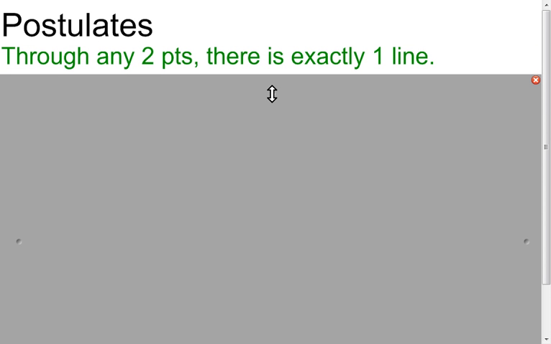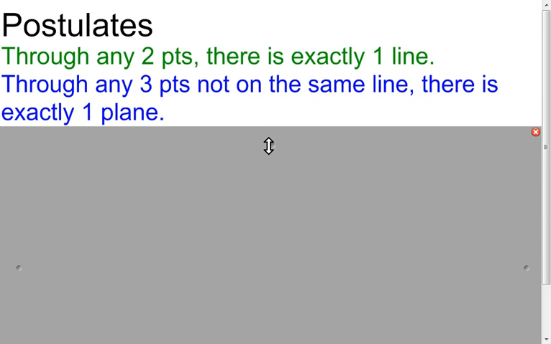So this first one says, through any 2 points there is exactly one line. What I like to think about this one is just take a piece of paper, draw 2 points on it. Can you make one line go through it? The answer would be yes. Now could you make a second line go through those 2 points? No, you can't. It's going to be the exact same line. You could put those 2 points in space and you could make one line go through them. And that's what that postulate is saying.